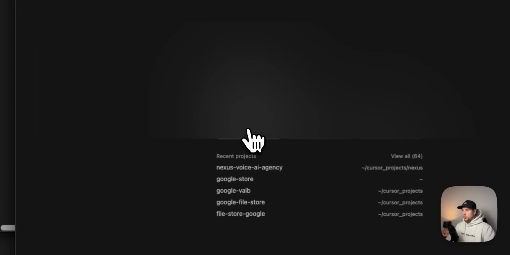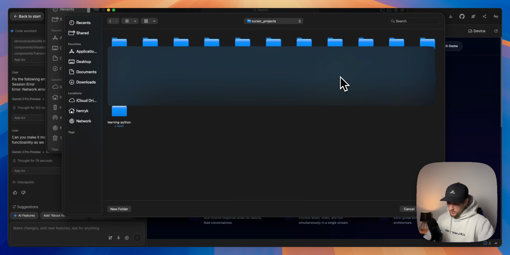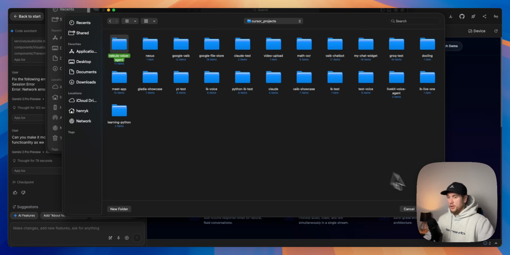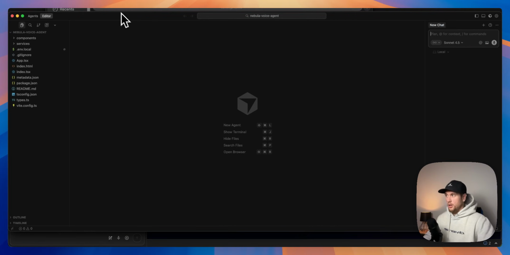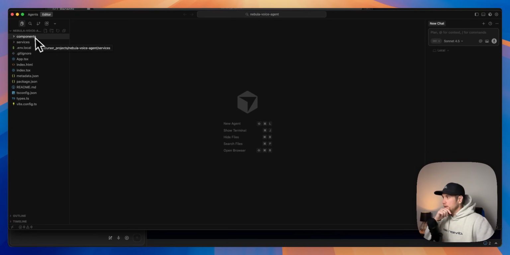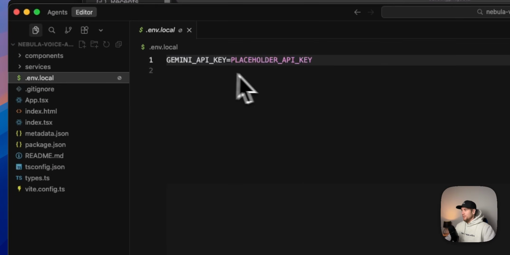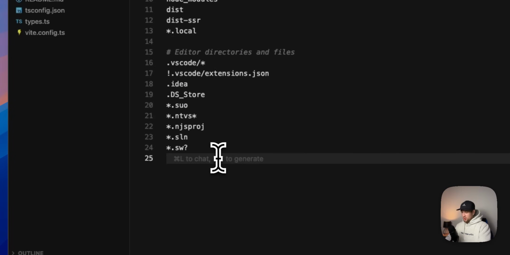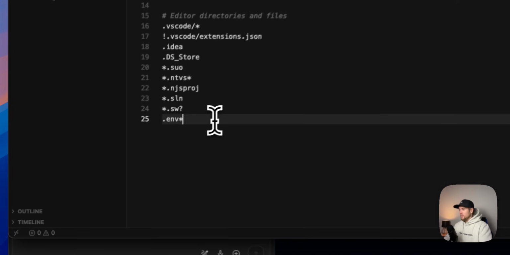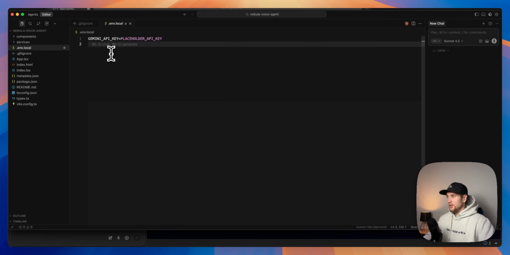So we click on open project, find the folder that we just downloaded, Nebula Voice AI Agent, click on that, open. Now we have this right here. We literally have our whole thing built for us. And from here, I will just recommend, in the gitignore, just best practice, just write .env with a little asterisk, and it'll cover any kind of API keys we have in here. We don't really have anything, but we're going to push that in later in the next part.